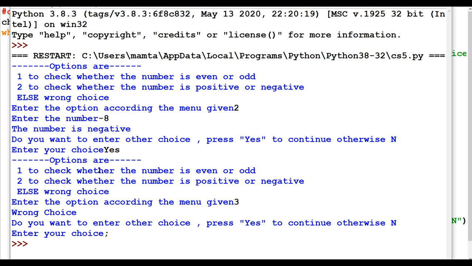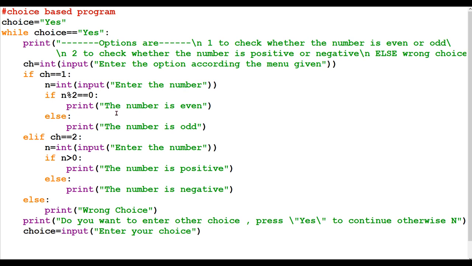Now you try out this process and you can do various programs inside this. Like I have taken even, odd, positive, negative, you can take any other coding. Prime, not prime, perfect number, Fibonacci series, any. If choice is 1, Fibonacci series. If choice is 2, Tribonacci series, which I will be discussing in another video. Choice 3, sum of the odd numbers, choice 4, sum of the even numbers. Likewise, you can create more choices over here.